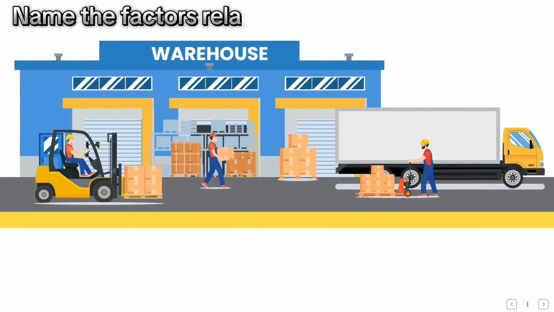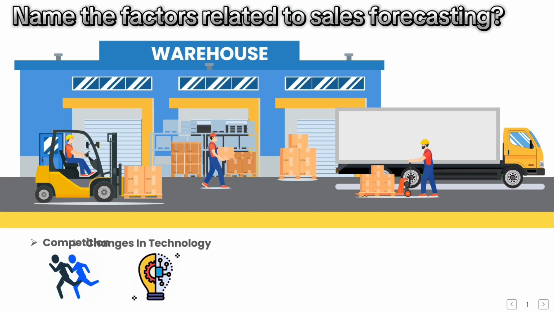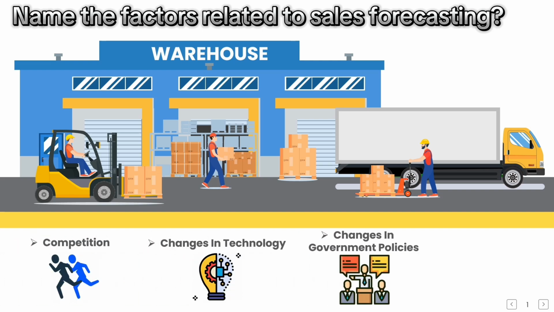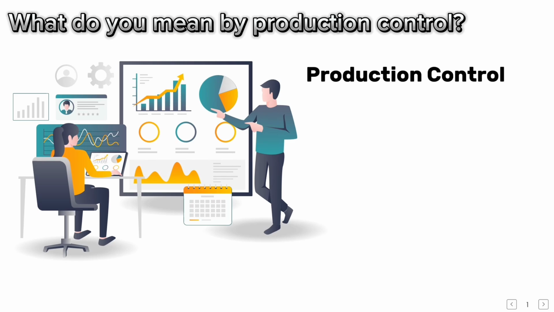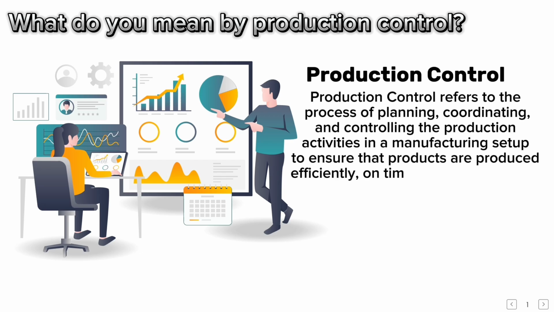Name the factors related to sales forecasting. Competition. Changes in technology. Changes in government policies. Factors relating to industry. What do you mean by production control? Production control refers to the process of planning, coordinating, and controlling the production activities in a manufacturing setup to ensure that products are produced efficiently, on time, and within budget.